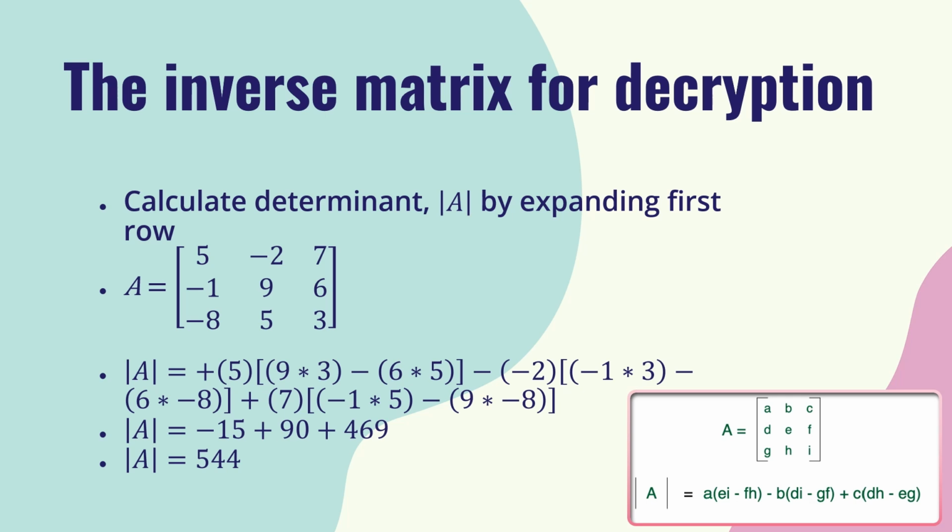In order to find the inverse matrix for decryption, we must first calculate the determinant by expanding the first row. The determinant can be found by using the equation below. And after expanding, we found that the determinant for matrix A is 544.